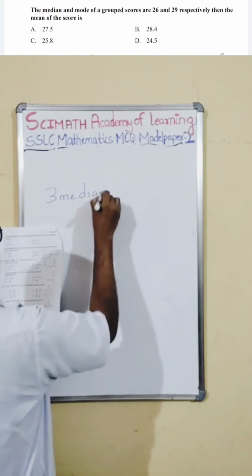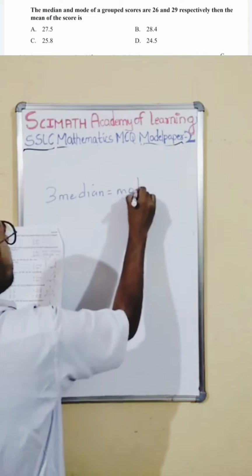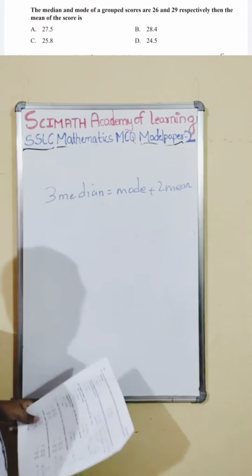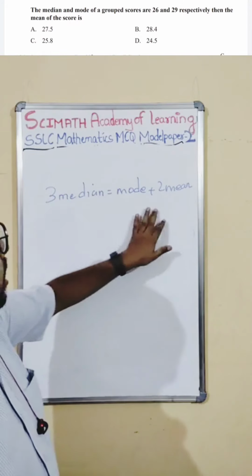Okay, this is the important formula. In both papers it was there. You can expect a question in the examination also. 90% you can expect it. Okay, so this is the formula.